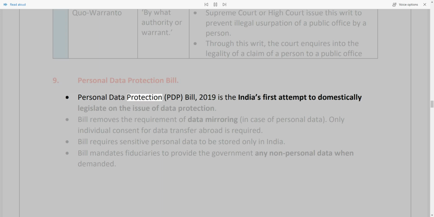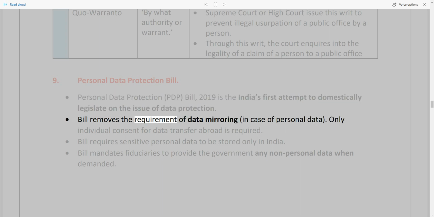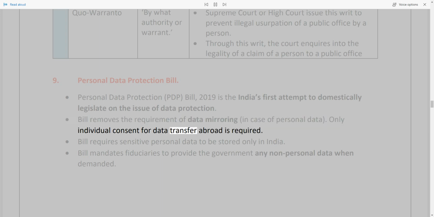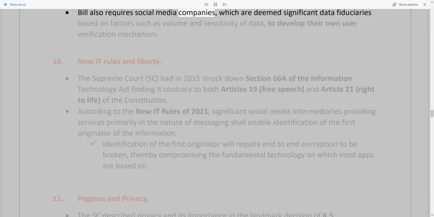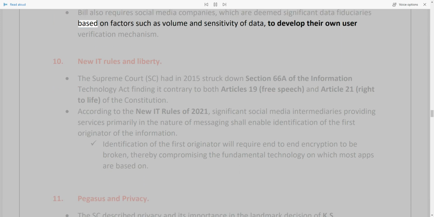The Personal Data Protection, PDP, Bill, 2019 is India's first attempt to domestically legislate on the issue of data protection. The Bill removes the requirement of data mirroring in case of personal data. Only individual consent for data transfer abroad is required. The Bill requires sensitive personal data to be stored only in India. The Bill mandates fiduciaries to provide the government any non-personal data when demanded. The Bill also requires social media companies, which are deemed significant data fiduciaries based on factors such as volume and sensitivity of data, to develop their own user verification mechanism.